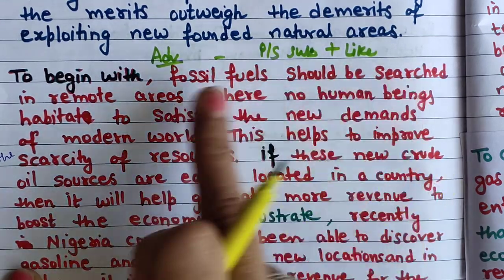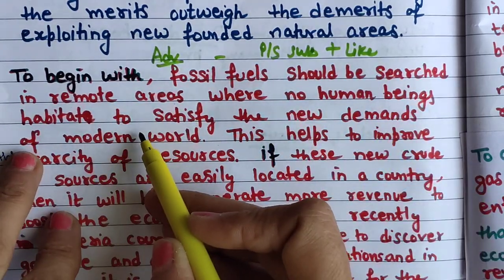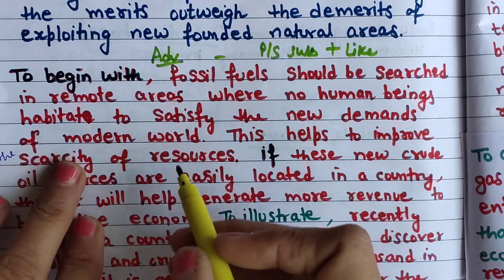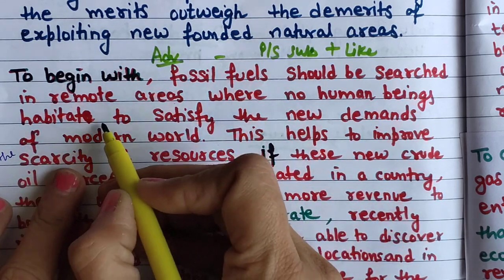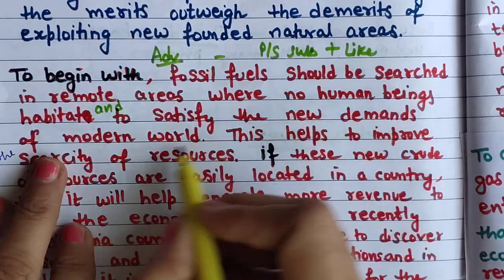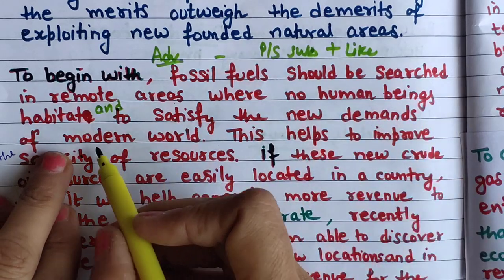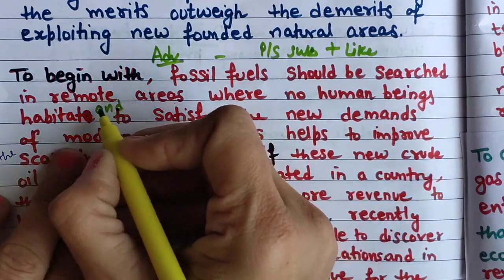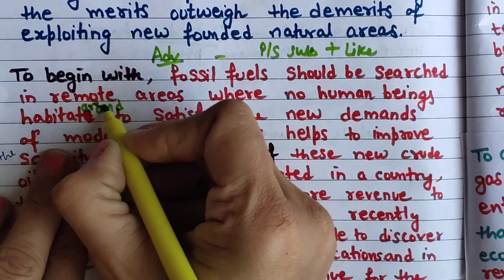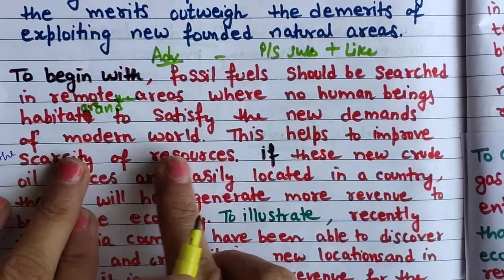Fossil fuels should be searched in remote areas where no human beings habitat to satisfy the new demands of the modern world. Okay, where no human being habitats are there. In fact, it should be there, so I have written it wrong, are there, and to satisfy new demands of the modern world.